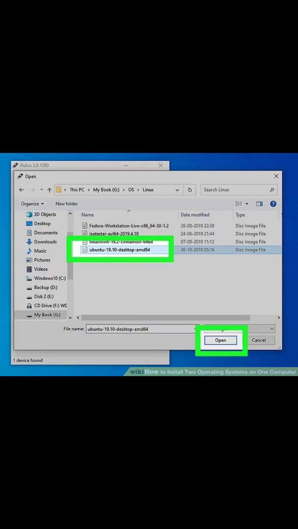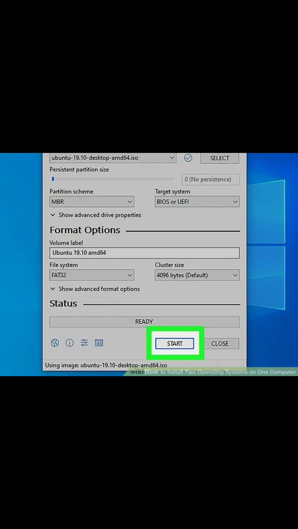Click Start. It's at the bottom right of Rufus. This starts the process of writing the ISO file to the USB drive. This may take a while to complete.